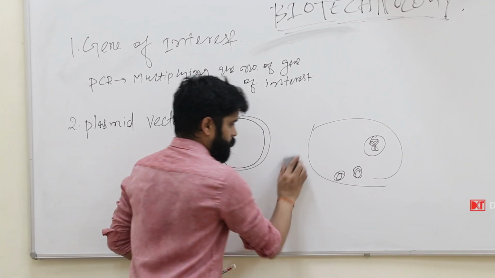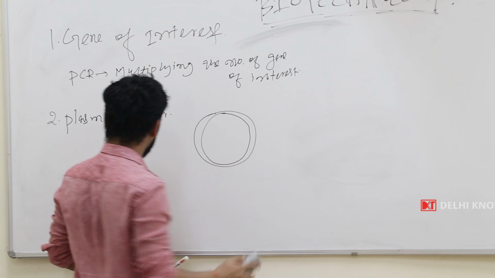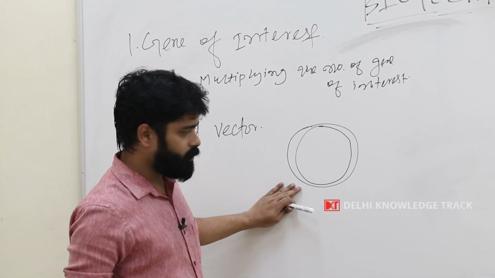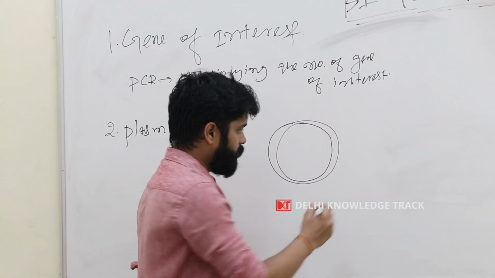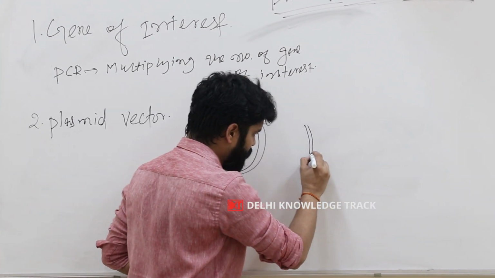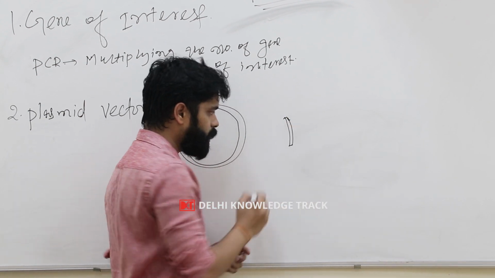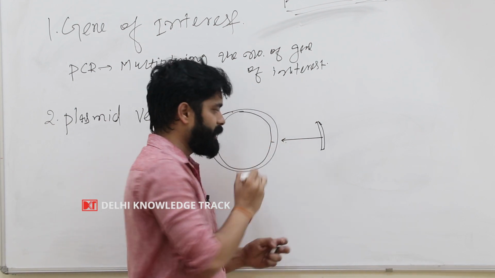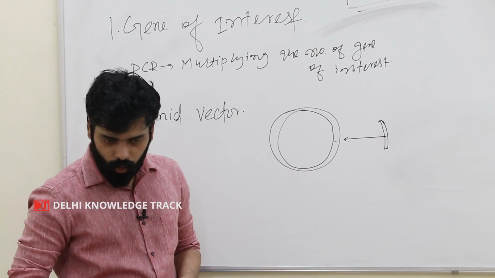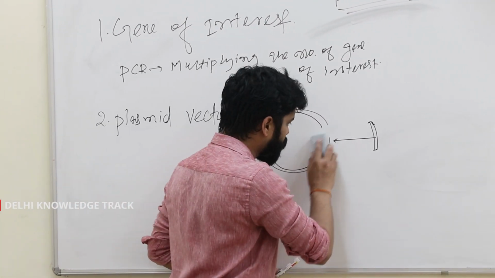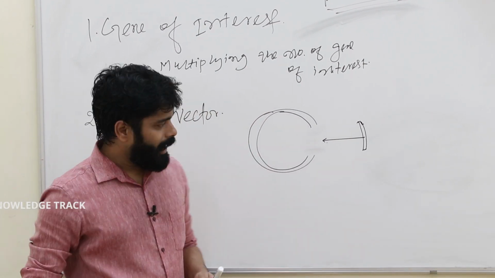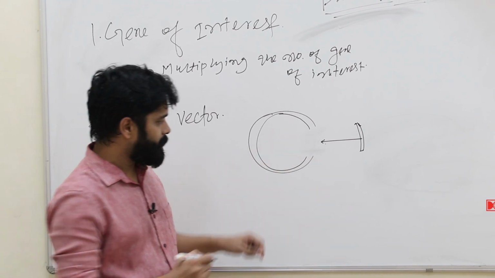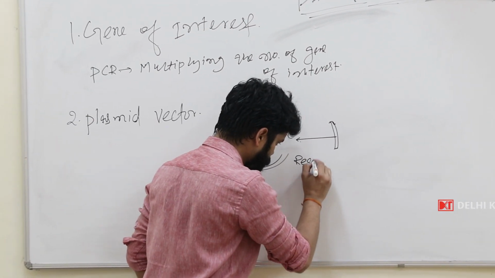So now we have the carrier DNA molecule that is known as the vector, the plasmid vector. And here we will have the gene of interest, a piece of double-stranded DNA molecule, and we want to add this gene of interest into this carrier DNA molecule. But before adding, we have to cut this plasmid vector, and this cutting is done by using a molecular scissor known as restriction enzyme.